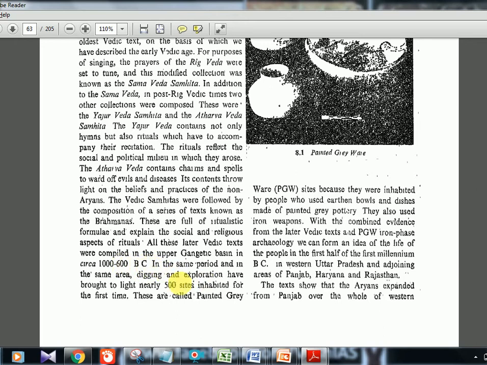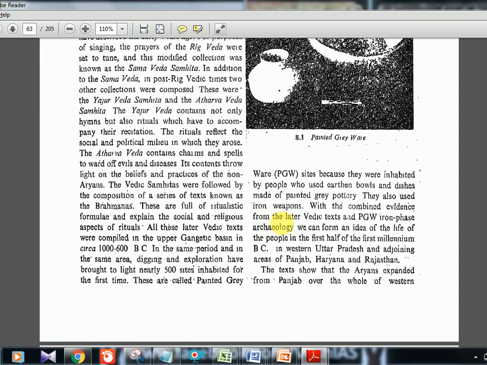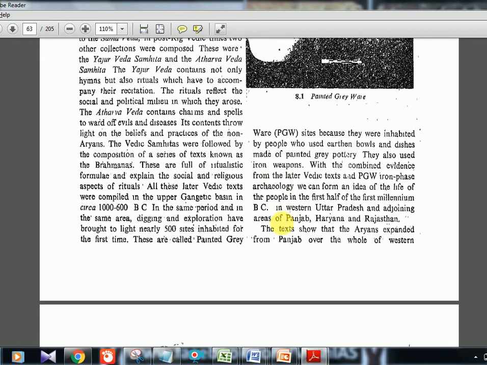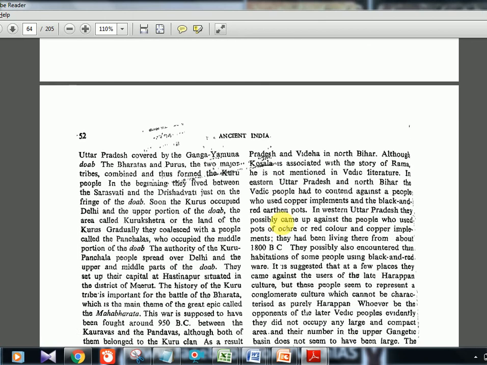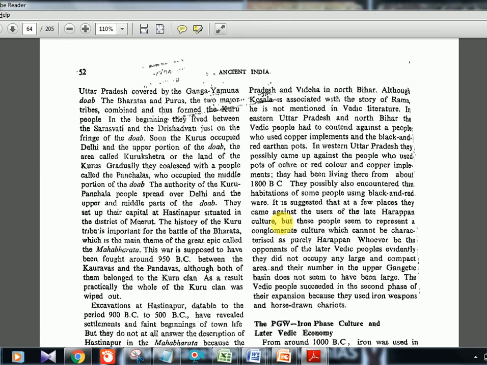Okay, so many sites have been excavated and painted grayware pottery, that is PGW sites, have been found there. Okay, and weapons also were there. That is iron weapons were there. Till now we did not see iron. Okay, but now in the later Vedic period, iron weapons have also been discovered. So if you see western Uttar Pradesh, Punjab, Haryana, Rajasthan, these are the places where they started finding sites related to this timeline, that is 1000 to 600 BC.